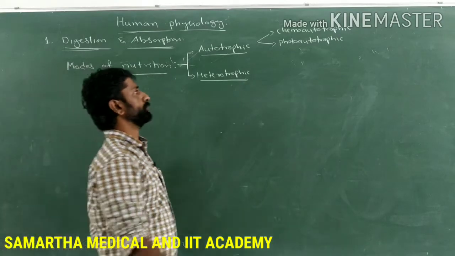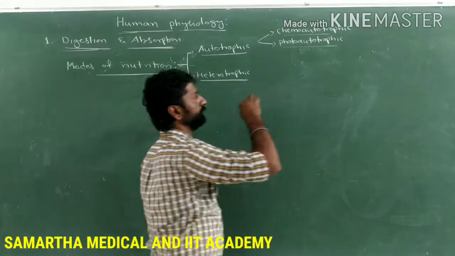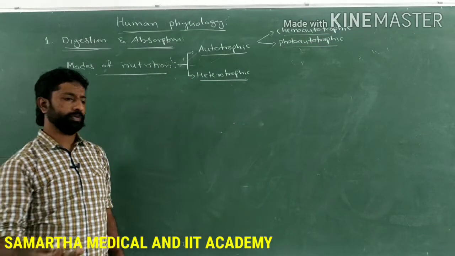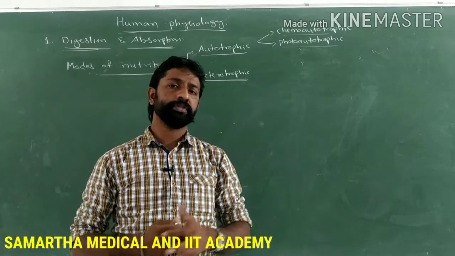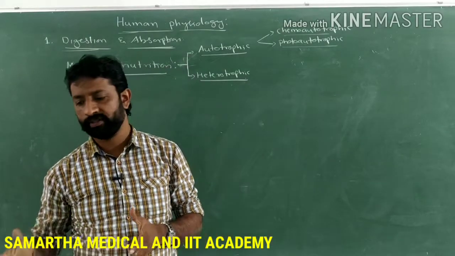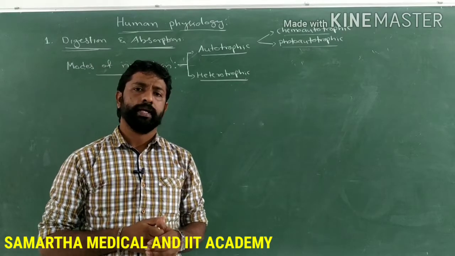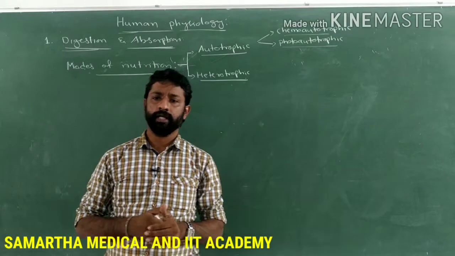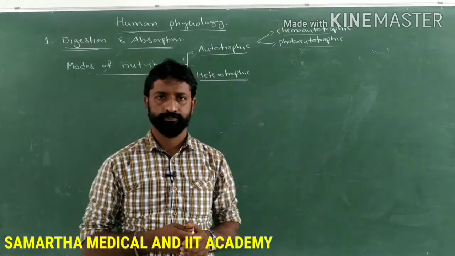These autotrophic organisms are of two types: chemoautotrophic and photoautotrophic. As you already know, photoautotrophs carry out photosynthesis in the presence of sunlight, and by utilizing raw materials such as water, carbon dioxide and minerals, they are able to synthesize starch.